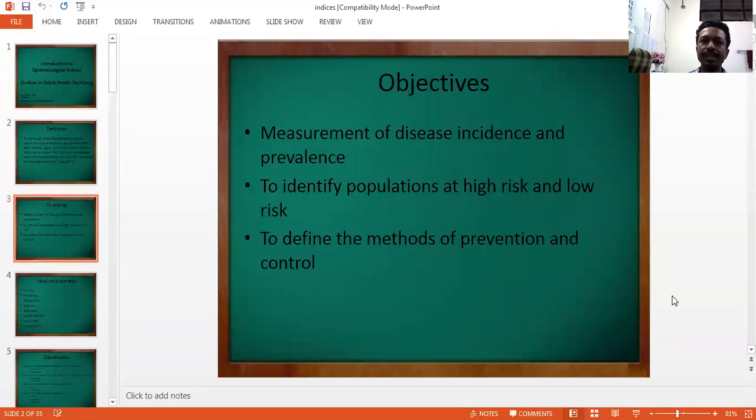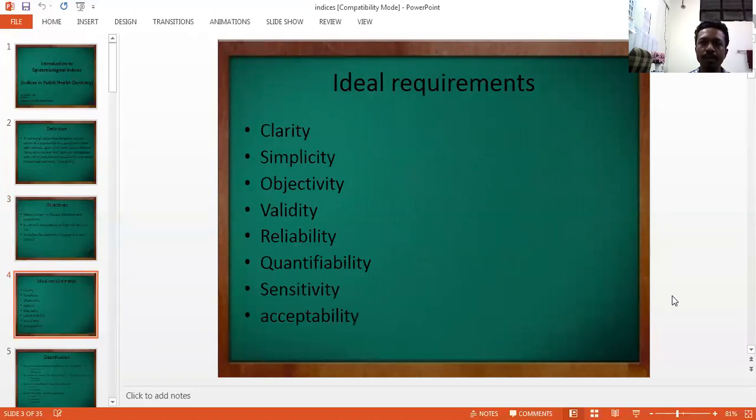So what are the objectives of any index? Measurement of disease incidence and prevalence, to identify populations at high risk and low risk, and to define the methods of prevention and control. So what are the ideal requisites of an index? Clarity, simplicity, objectivity, validity, reliability, quantifiability, sensitivity, and acceptability.